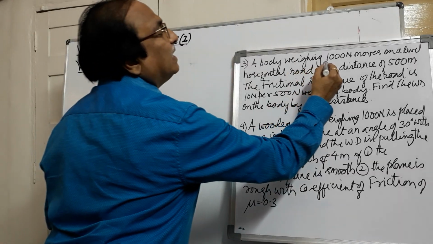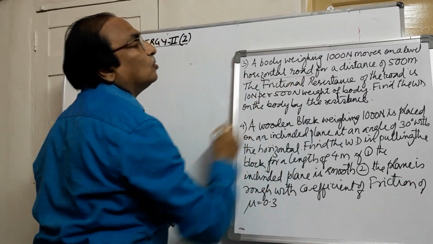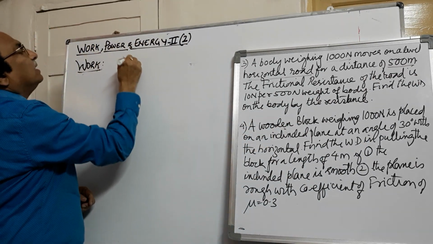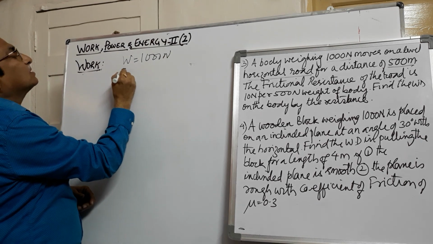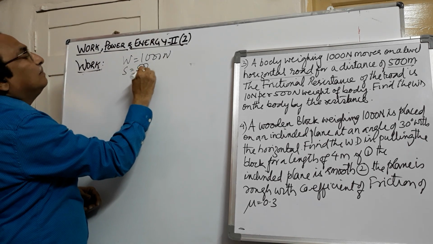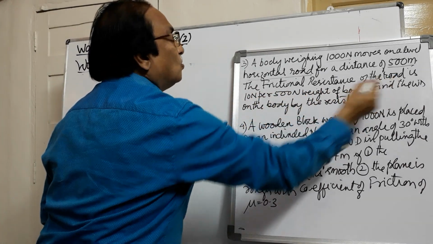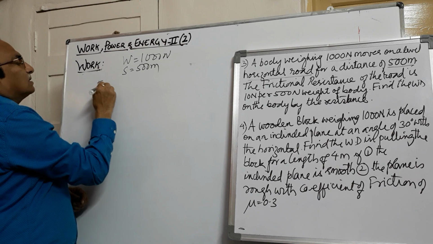A body weighing 1000 Newton moves on a horizontal road for a distance of 500 meters. So the weight of the body here is 1000 Newton and it is moving for a distance of 500 meters. The frictional resistance of the road is 10 Newton per 500 Newton weight of the body.